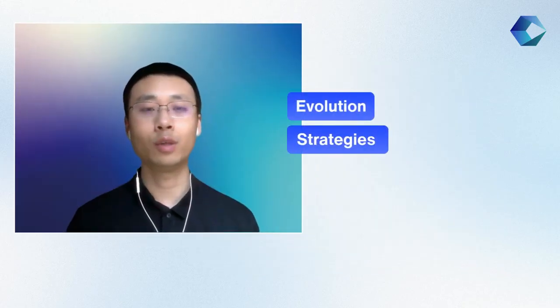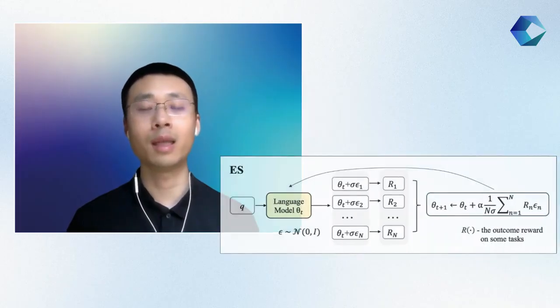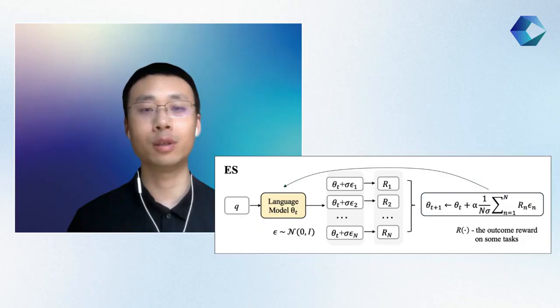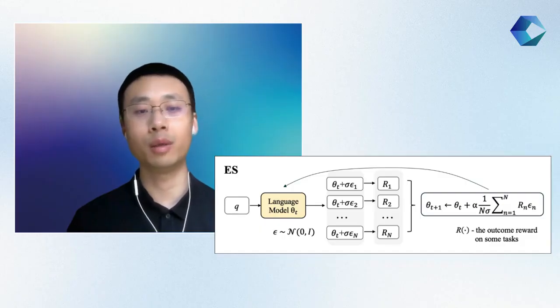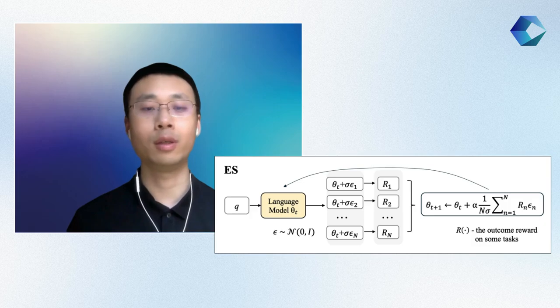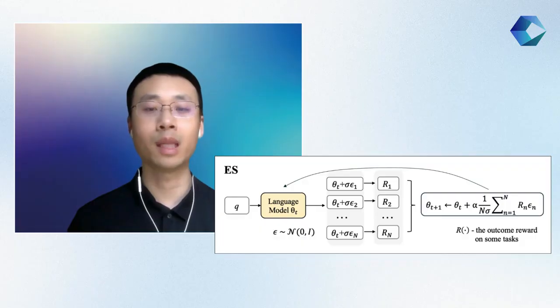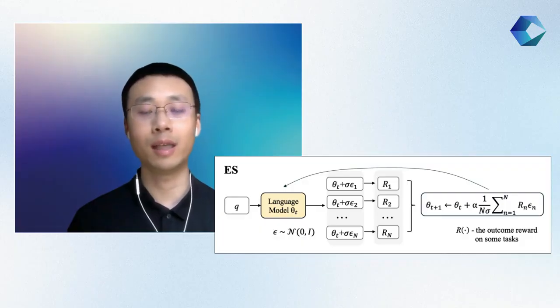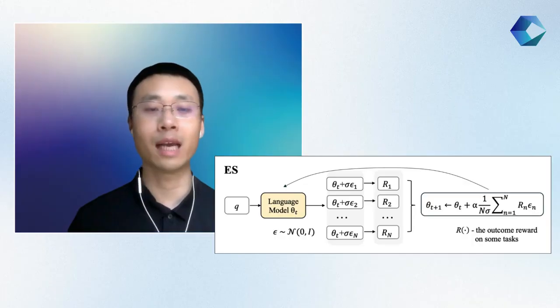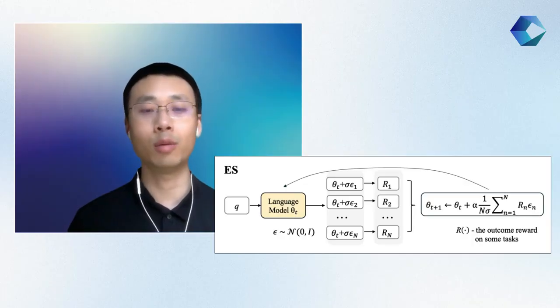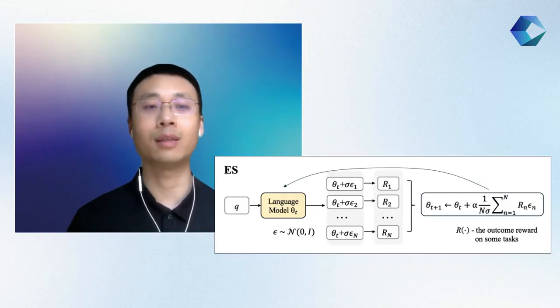Evolution strategies, which I will refer to as ES, is a population-based zeroth-order optimization algorithm that has been used for the last 20 to 30 years in traditional optimization problems. Because it's zeroth-order, it does not need to calculate any gradient or do backpropagation. It also shows comparable performance to RL in traditional control and gaming problems. However, it received much less attention, and it is almost ignored in the era of large language models because people do not believe that ES can be scaled up to optimize billions of parameters simultaneously.